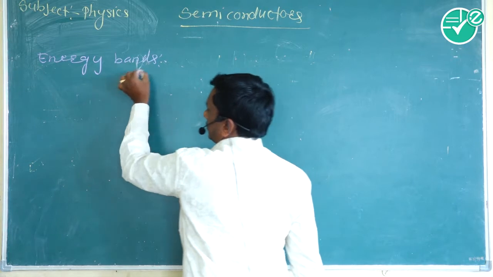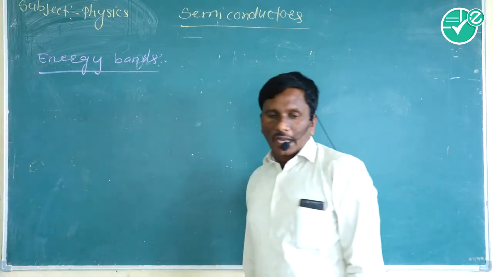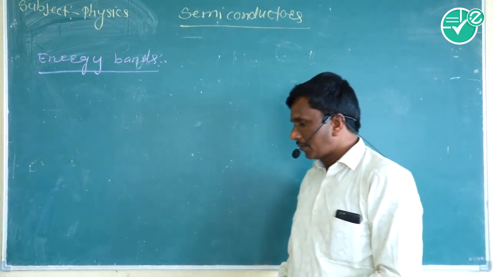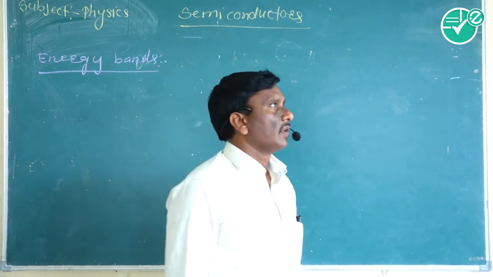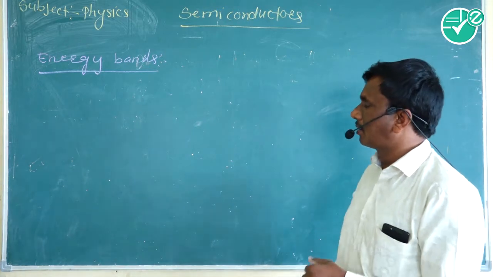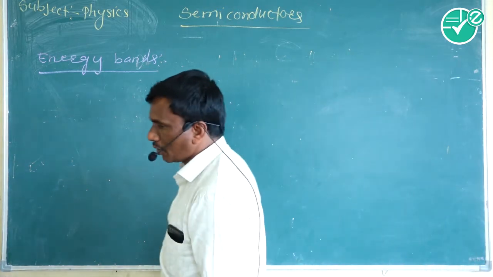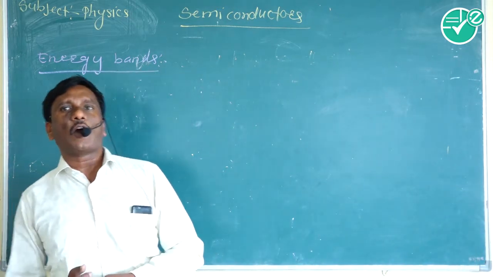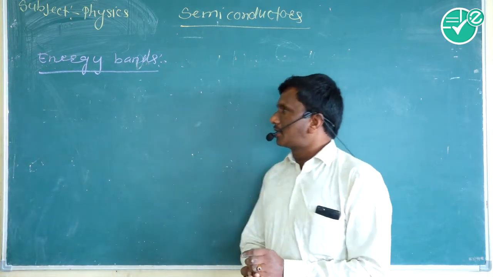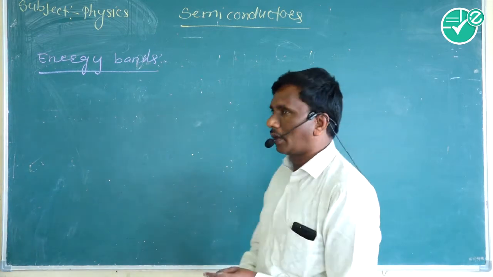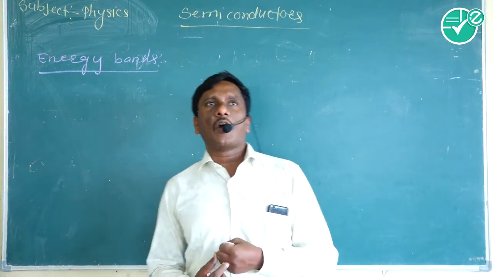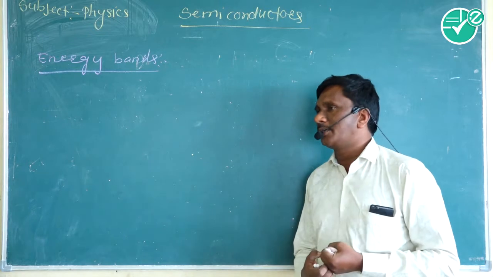Discrete or closely spaced energy levels of the orbital electron in a particular orbit are called the energy bands.